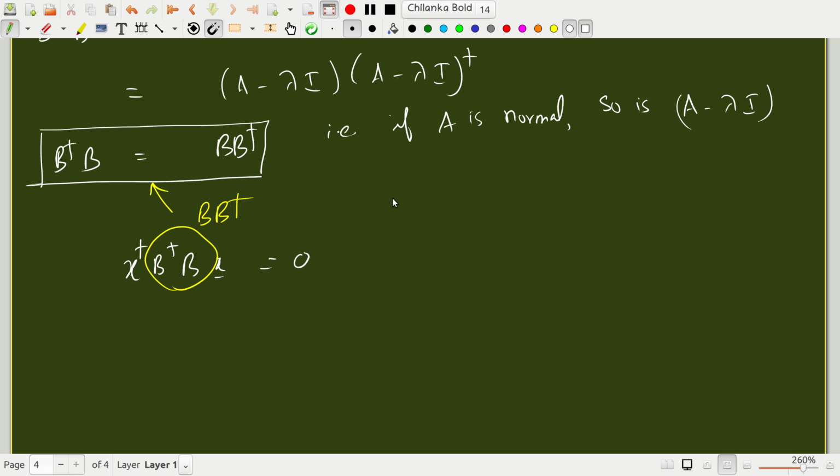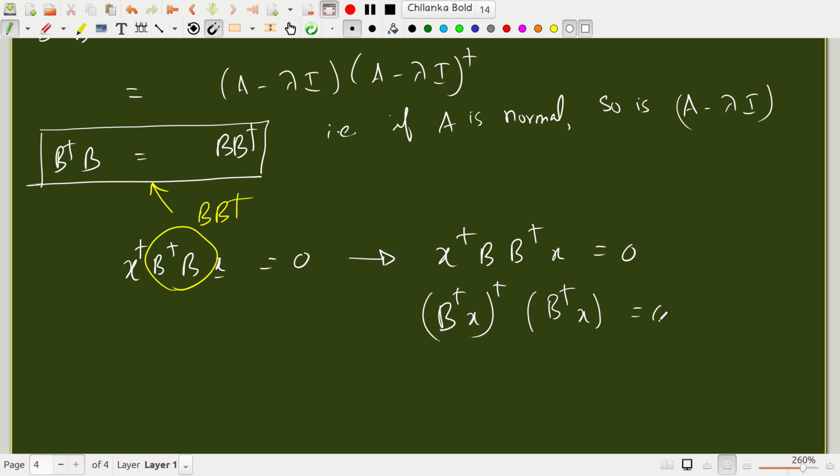That means I can rewrite this as x dagger B B dagger x is 0. This can be rewritten as B dagger x the whole dagger times B dagger x is 0. B dagger x is a vector. Okay, B is an operator or matrix, and B dagger operating on a vector x will give another vector. So let's call B dagger x as z.